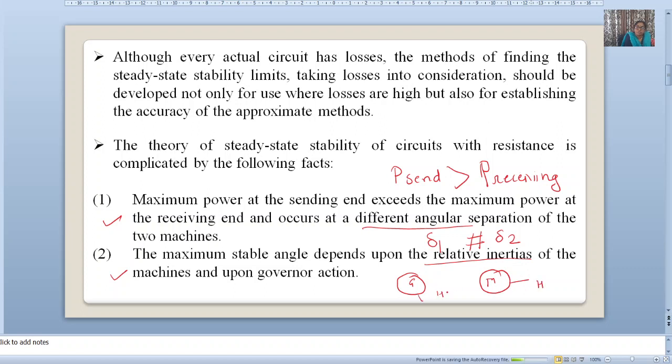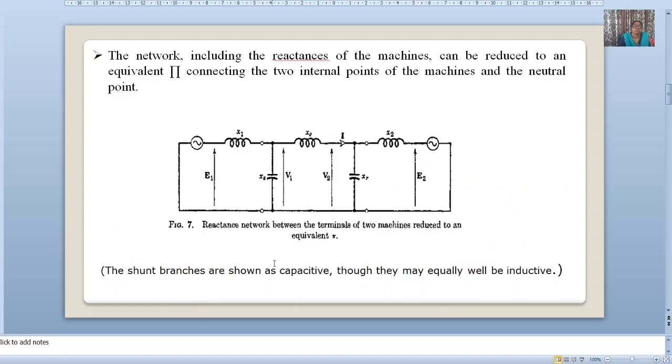The stable angle, that is del 1 minus del 2, depends upon the relative inertias of the two machines, generator connected to the motor.